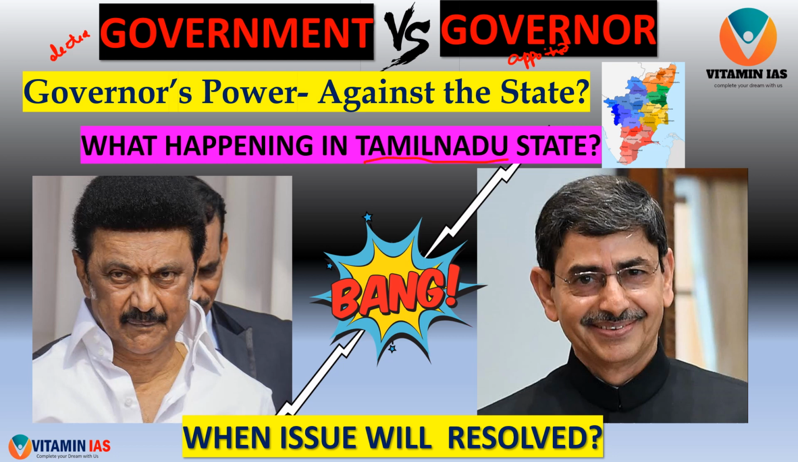Tamil Nadu state. Recently in the news we had seen that the governor of Tamil Nadu, that is R.N. Ravi, and the CM, that is Stalin, are having a clash with each other regarding the power of the constitution. Both of these positions, government and governor, have a constitutional backup. However, we will see how the power of the governor is against the state government.